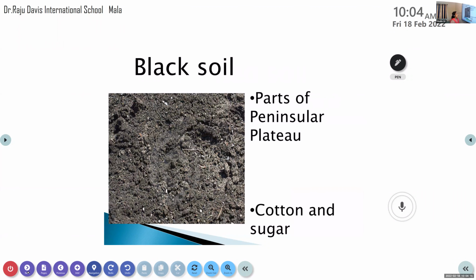And the last one is black soil. Black soil we can also see in the peninsular plateau, the Deccan Plateau. This soil is very good for cotton and sugar cane. You all remember that. So these are the six types of soil.